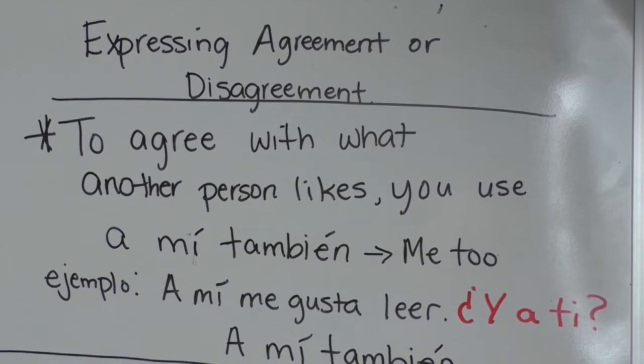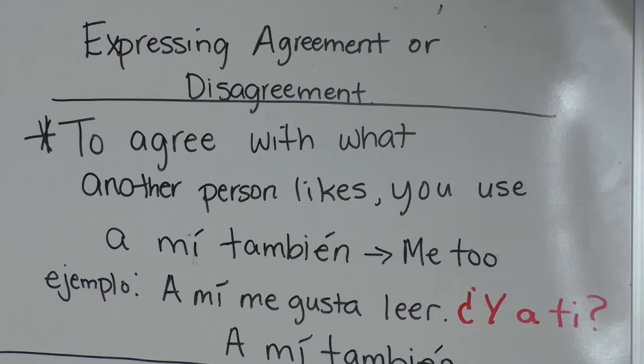Okay, guys, so now let's start with expressing agreement or disagreement. So this is always the most challenging for kids, but I promise with more practice, you will understand how to use a mí también, a mí tampoco, a mí sí, and a mí no. I'm going to review quite a bit, so I want to make sure that you write down these notes.